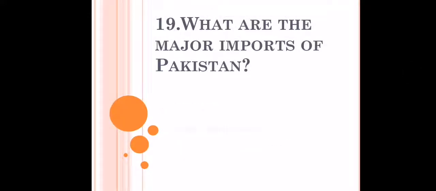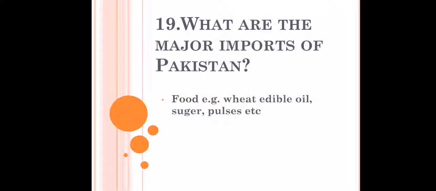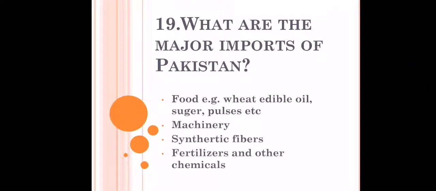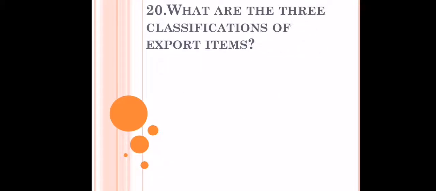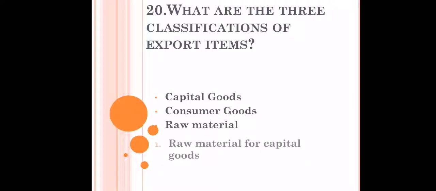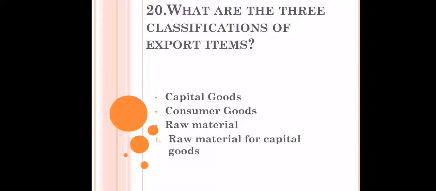What are the major imports of Pakistan? So basically food, in that could be wheat, edible oil, sugar, pulses. Then there comes machinery, synthetic fibers, fertilizers and other chemicals. And after that metals and some other metal related products. What are the three classifications of export items? So it might be capital goods, it can be consumer goods, then there comes raw material. Now raw material can be further subcategorized, like raw material can be either for capital goods or for consumer goods as well.